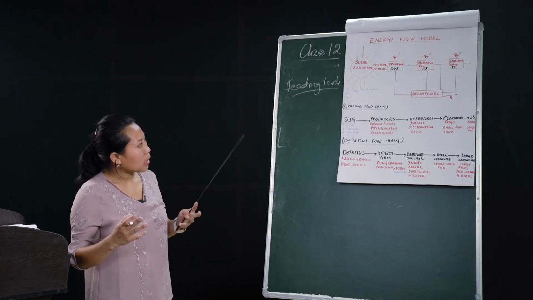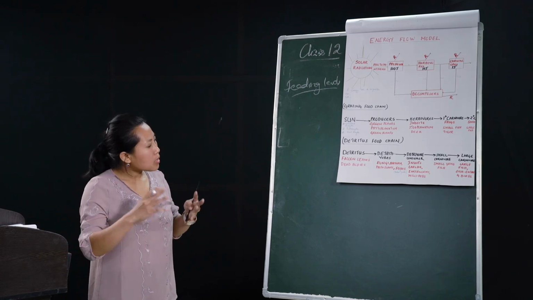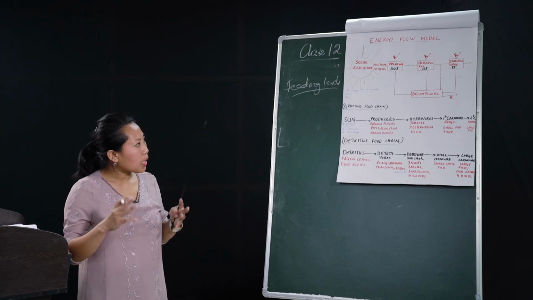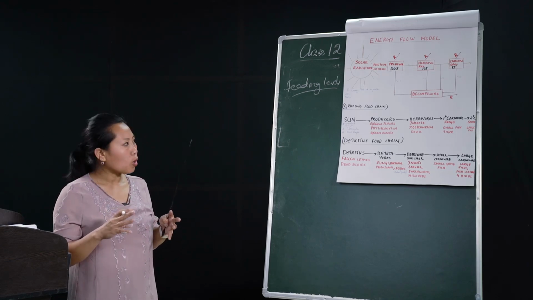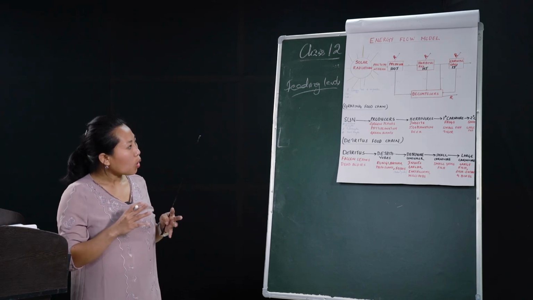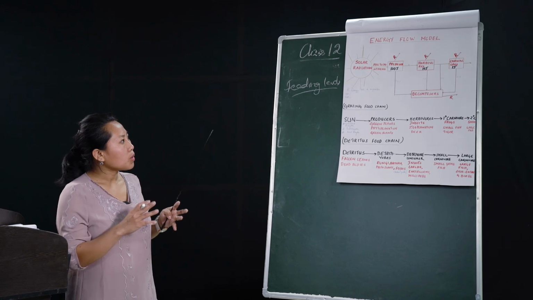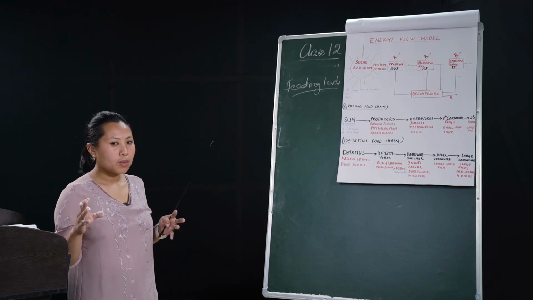These trophic levels can also be defined as follows: organisms which derive their energy from the same source, from the sun, by the same number of steps, are placed in the same trophic level.